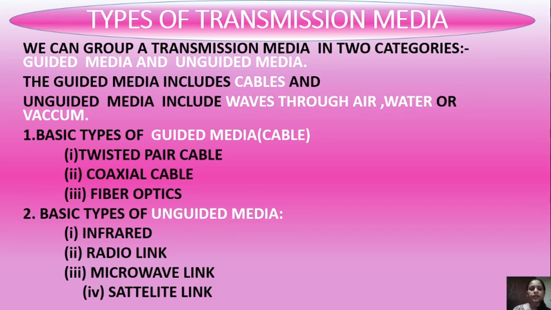Unguided media types are infrared, radio, microwave and satellite. In this video we will discuss the second guided media, that is coaxial cable. In my previous video we discussed twisted pair cable, and in this video we will discuss coaxial cable. So let's start our topic.